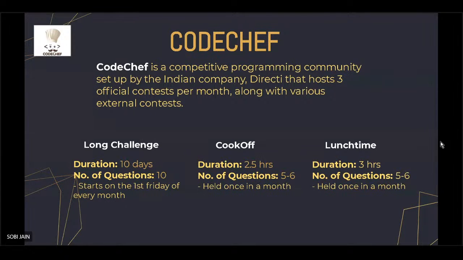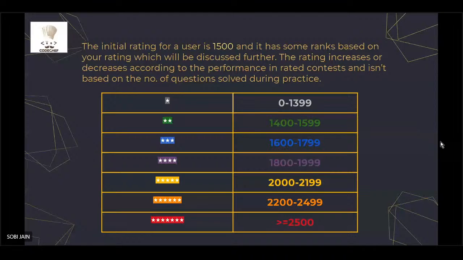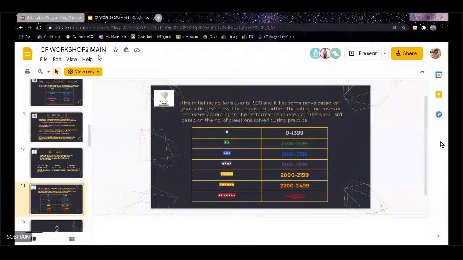Plus, like Codeforces, similarly here also we have some rating systems. So as in Codeforces, it was there like newbie and specialist, expert, and also here we have this kind of rating system. So like if it is 1 star, then your rating is between 0 to 1399, and similarly it will go on. And let me make one thing very clear to you all, that this rating completely depends on how you perform in the contests and not on how many questions you solve during the practice. So I'll show you how it looks like.